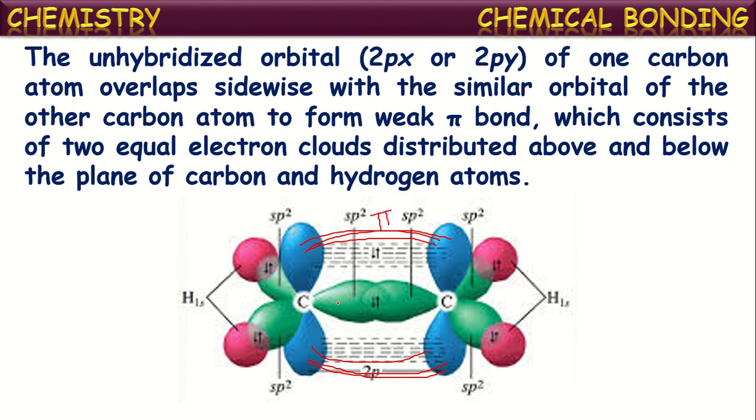Thus, the two carbon atoms now have one sigma bond in the middle, which is formed by hybridized orbitals, and a pi bond which is sideways to the axis of their nuclei. In this way, the C2H4 molecule is formed with sp2 hybridized carbon atoms.